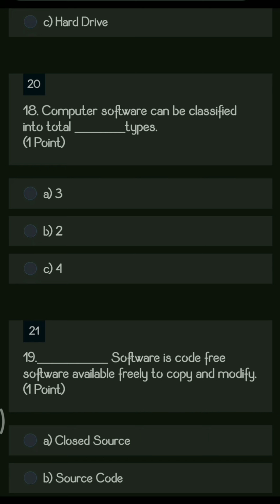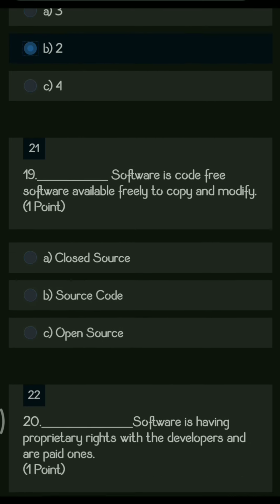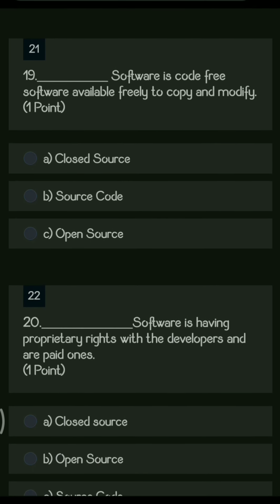Next question. Computer software can be classified in total dash types. So the computer software is classified in two types, that is application software and system software. Next question. Dash software is code free software and available free to copy and modify. So the options are closed source, source code, and open source.